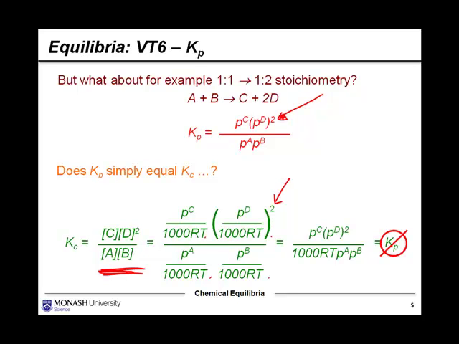So in summary, guys, when does Kc simply equal Kp? Well, it's when I have a stoichiometry of 1-to-1 gives 1-to-1. But as soon as that stoichiometry changes, Kc and Kp are different. Okay, so that's really important to remember.